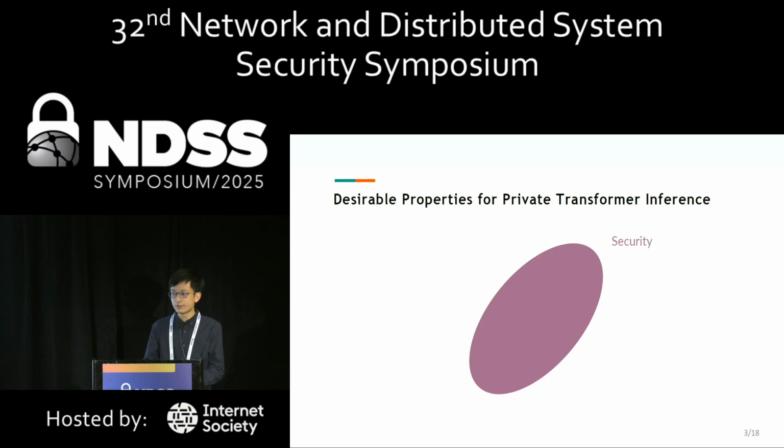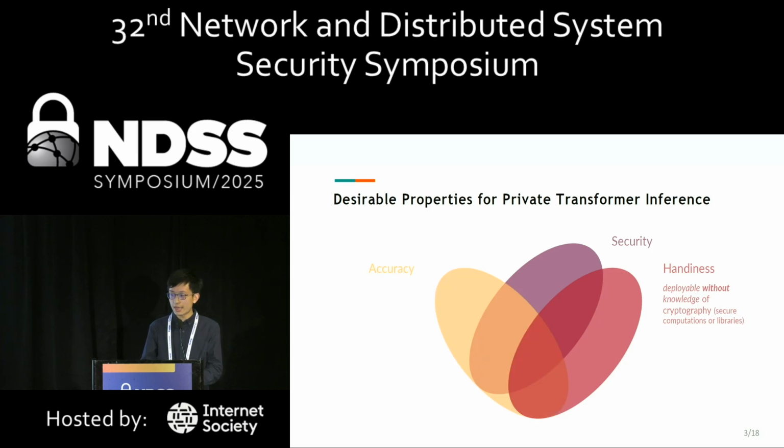Desirable properties for private transformer inference include security, handiness, accuracy, and fast inference. Handiness means that the system should be deployable without knowledge of cryptography. Our framework, Shaft, satisfies all four properties.